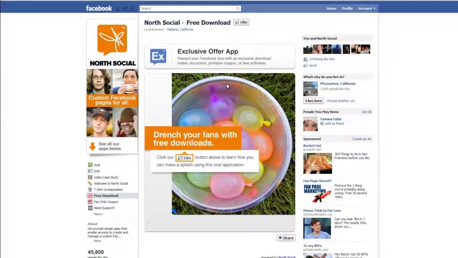way to convert visitors to your page into fans. And it shows them this big image, 520 pixels wide by 650 pixels high. You message to the visitor they need to click the like button in order to access the download or the next page in the process. And it's a really strong effect on converting visitors into fans. So you put a compelling message here to get the visitor to click that like button. I'll show you how it works.